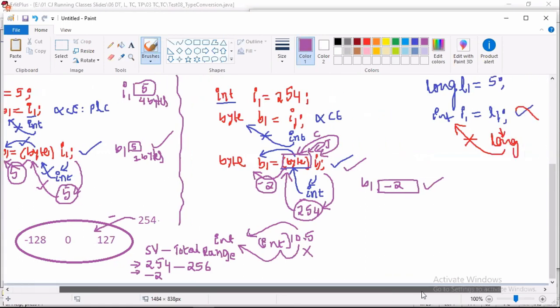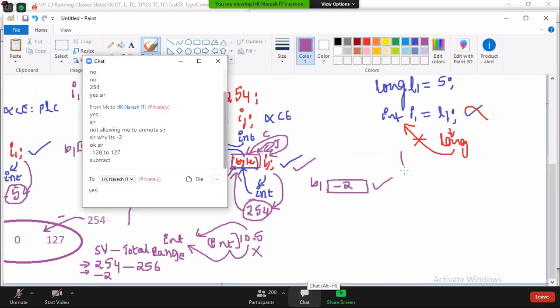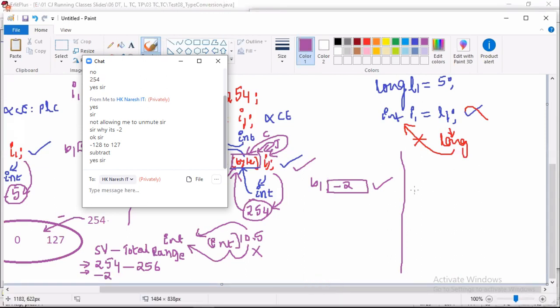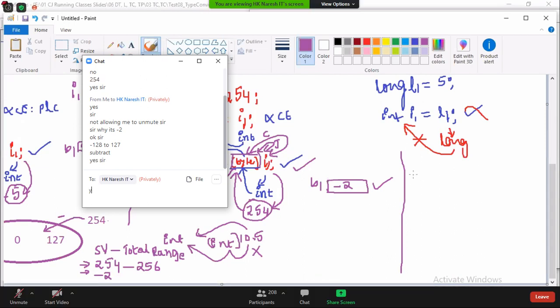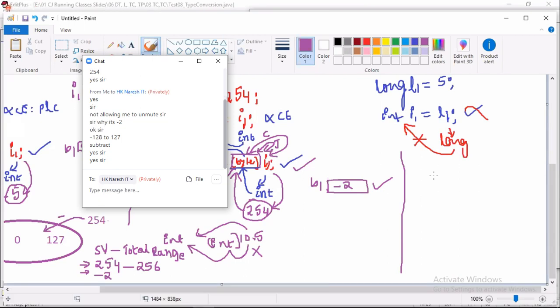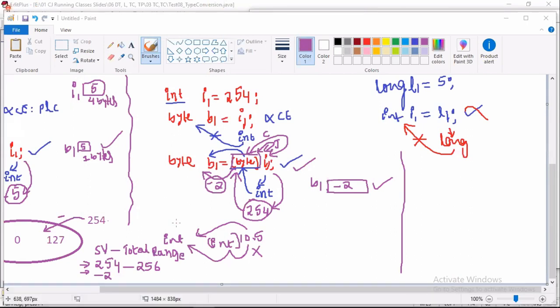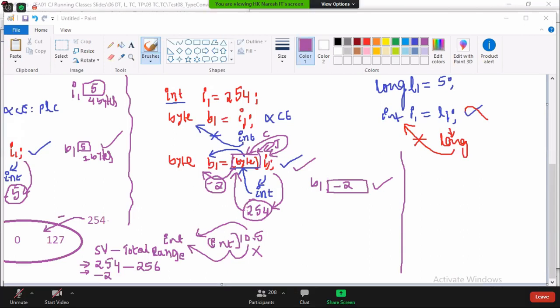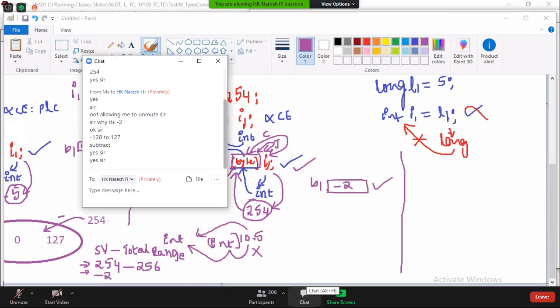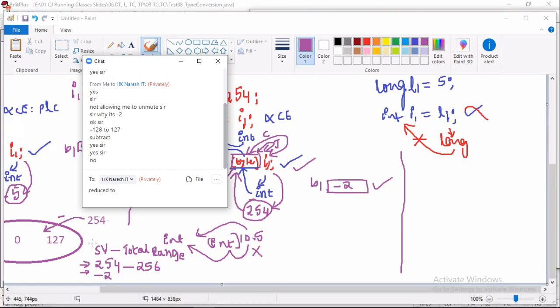Okay, everyone understand? Shall I give another test case? Are you ready to answer? This time I expect everyone to answer correctly. If the value coming from the source variable is not in the range of the destination data type, the cast operator type, will you get any compile time error? No. Will you get any runtime error? No. What happened in the background? The value is reduced to the range of the cast operator by using the formula source value minus total range.